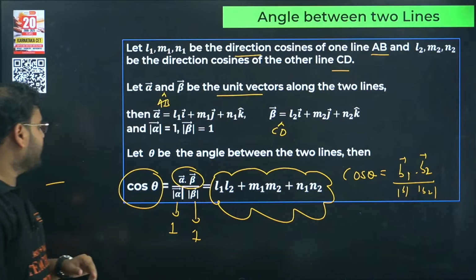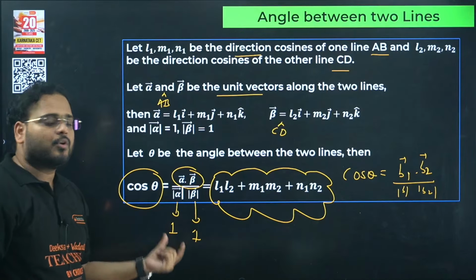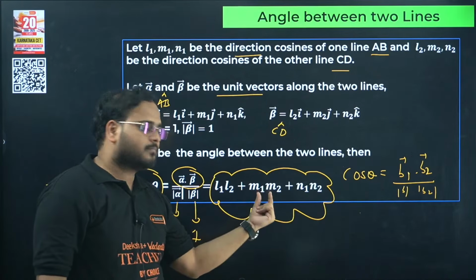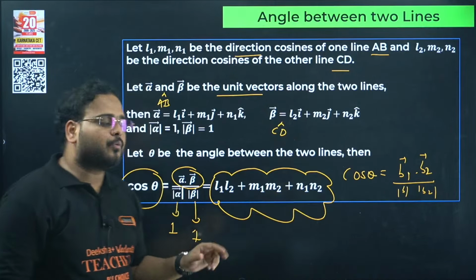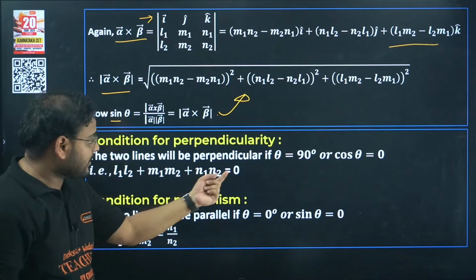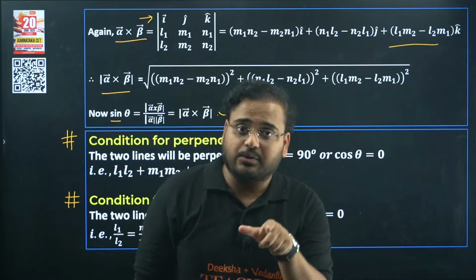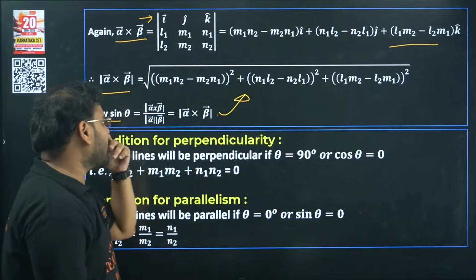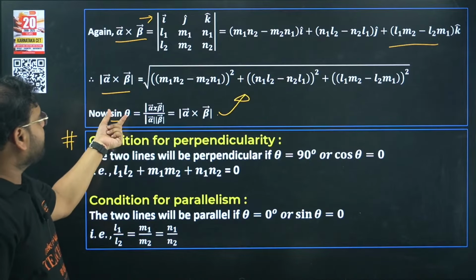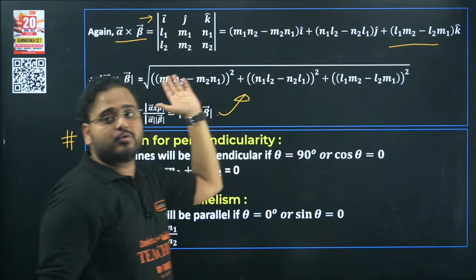Okay, so over here if you check, cos 90 will become 0. So you'll have l1 l2 plus m1 m2 plus n1 n2 becomes equal to 0. Whereas in the case of parallel lines, sine 0 is 0. Sine 0 is 0. So what is going to happen? You'll put this value over here as 0. This whole thing will become equal to 0.